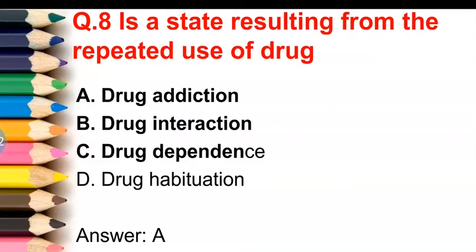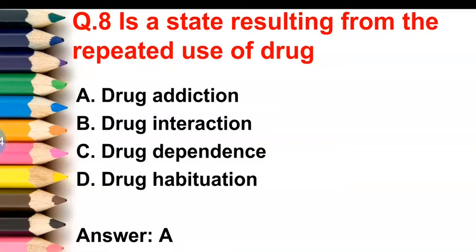Next question is a state resulting from the repeated use of a drug. Dash is a state resulting from the repeated use of a drug. There are four options. First option is drug addiction, second option is drug interaction, third option is drug dependence, and fourth option is drug habituation. So the correct answer of this question is drug addiction, that is option A is correct.